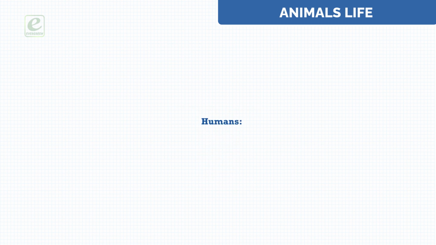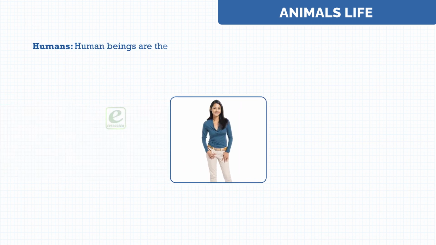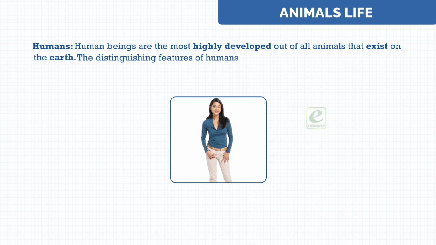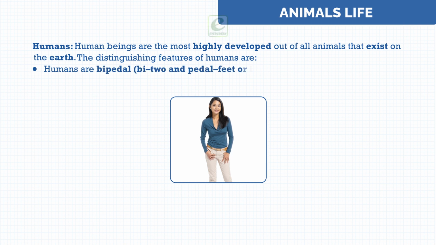Humans. Human beings are the most highly developed out of all animals that exist on the earth. The distinguishing features of humans are bipedal, bi, 2, and pedal, feet or legs.